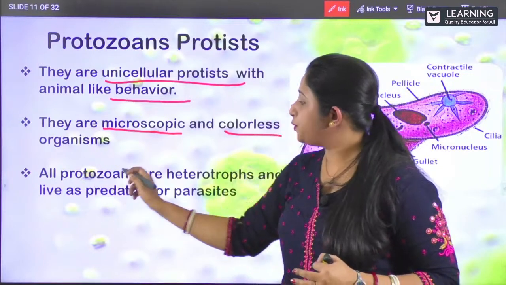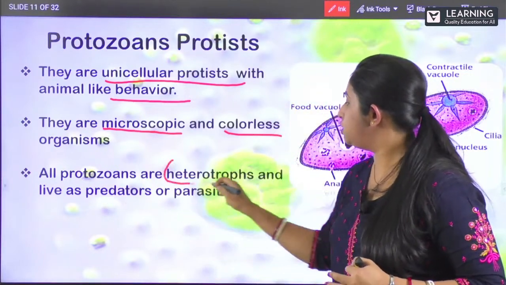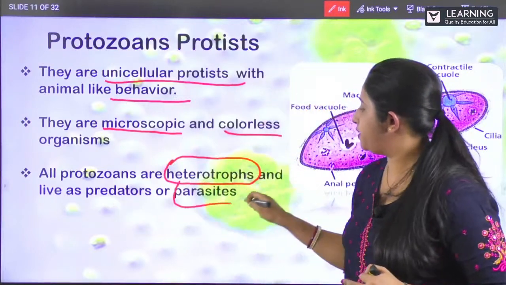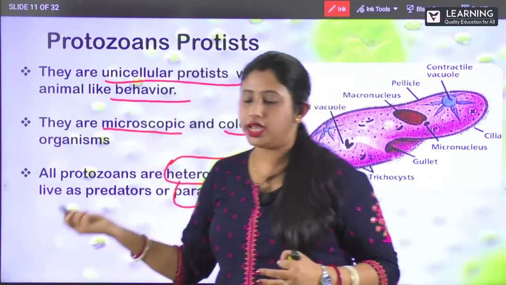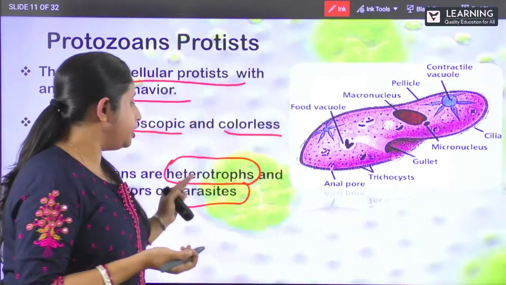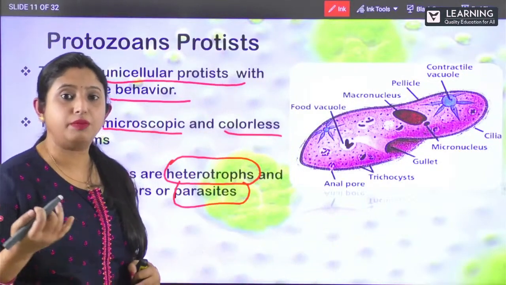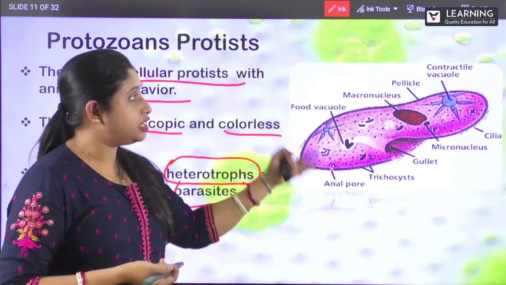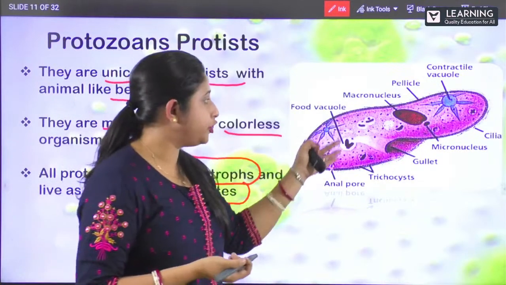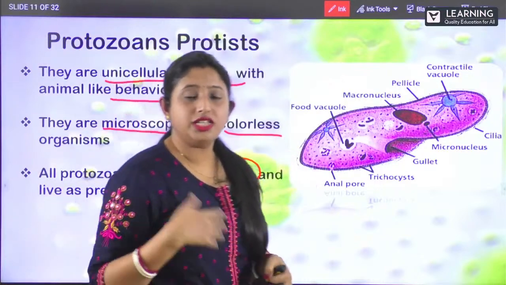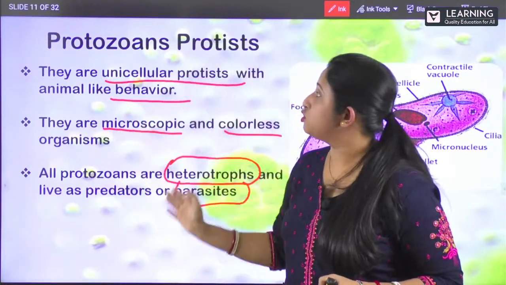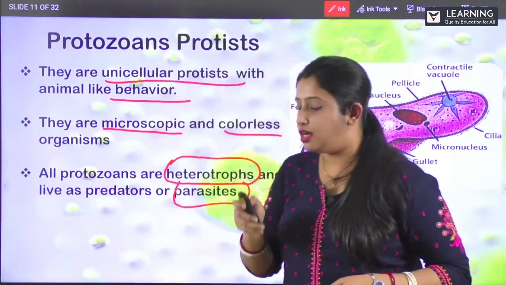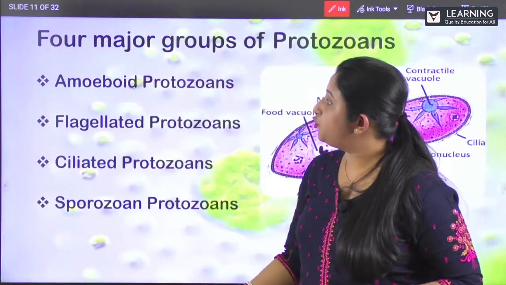Next is your all protozoans are heterotrophs and they live as predators or as parasites. As I have already said that they are your heterotrophs and some are parasites. Clear? So this is a paramecium. You can see the picture of it. So this is all about your protozoan protist. These are the characteristics. Clear? Now let us see what are the four types.